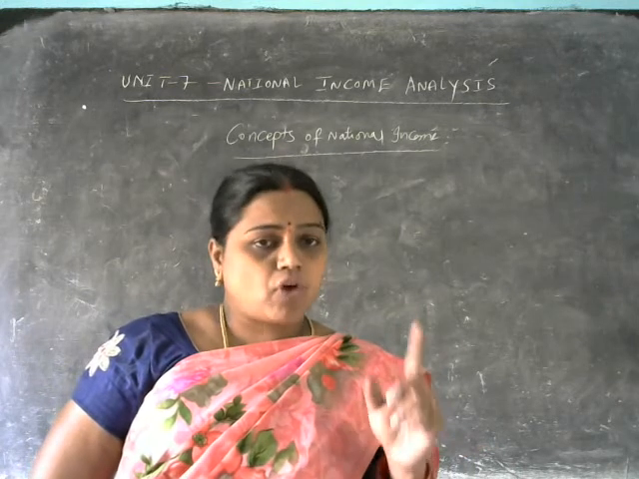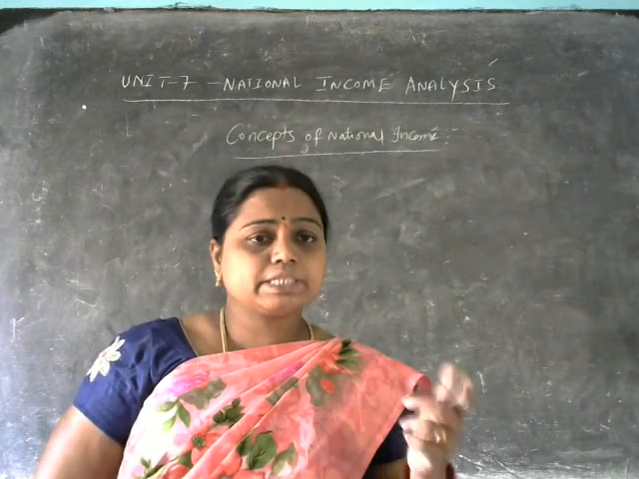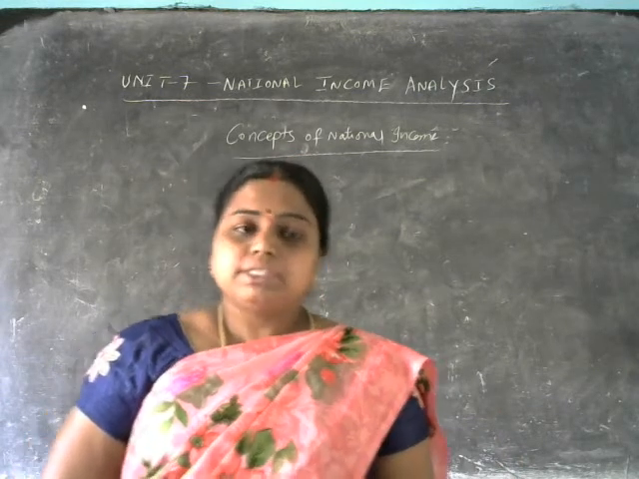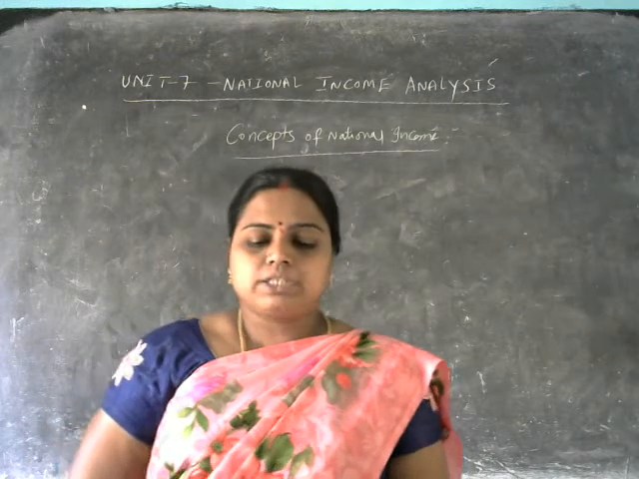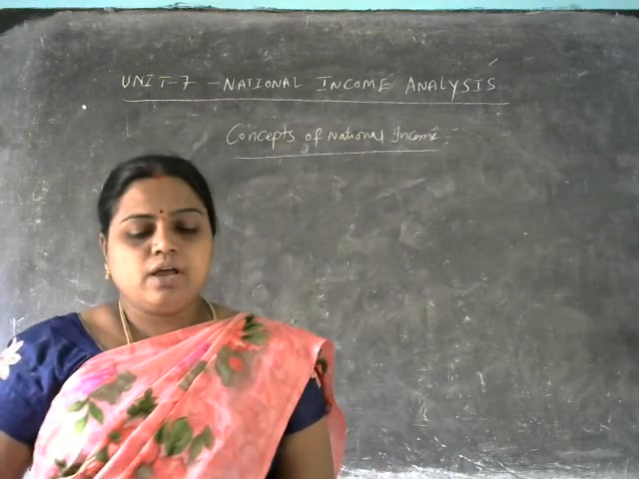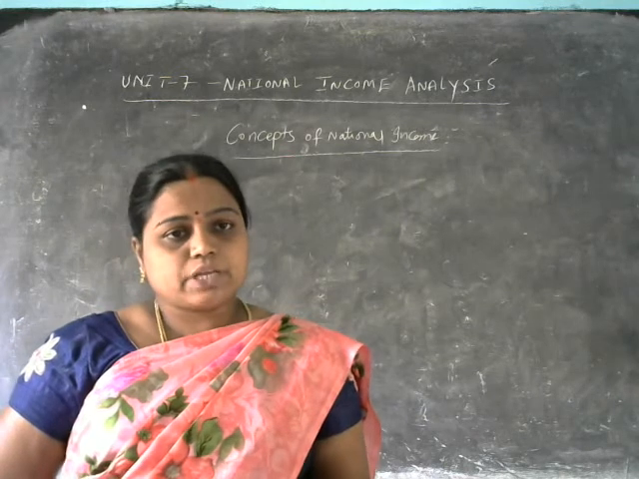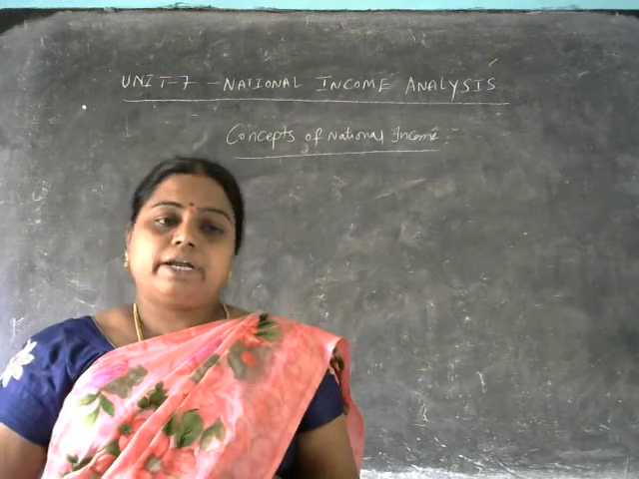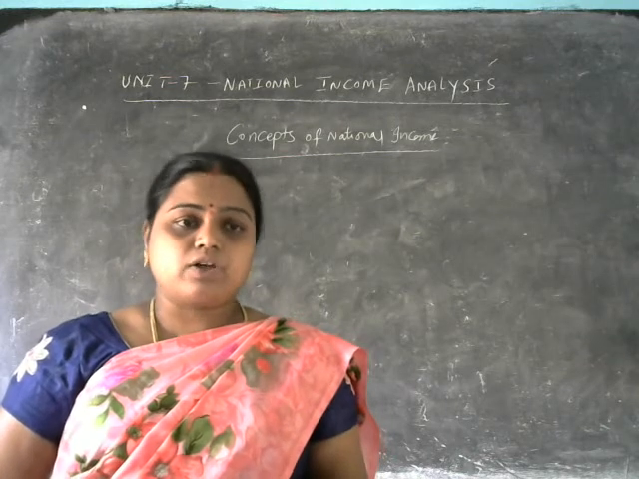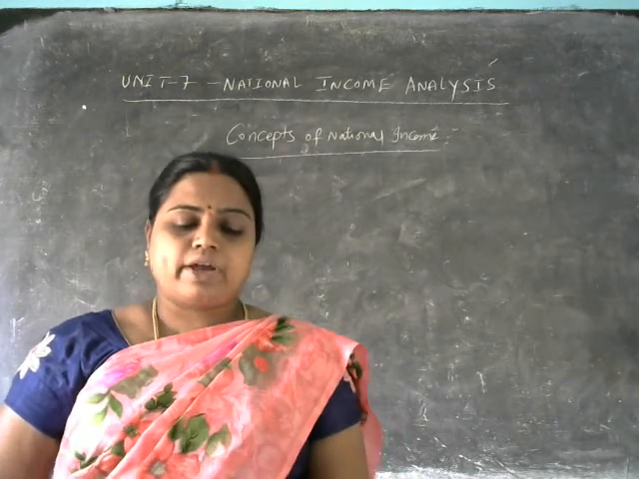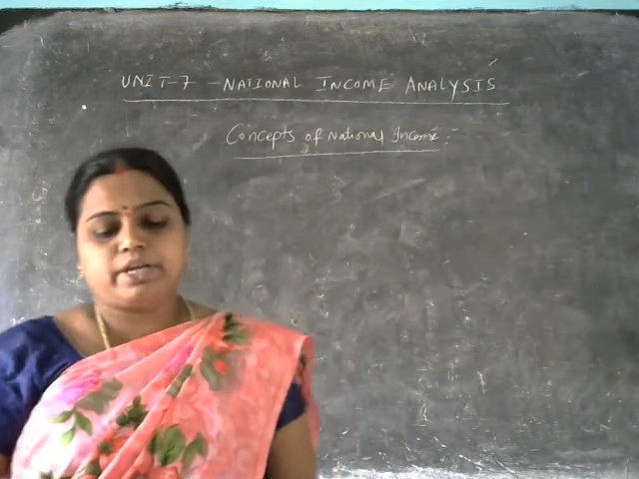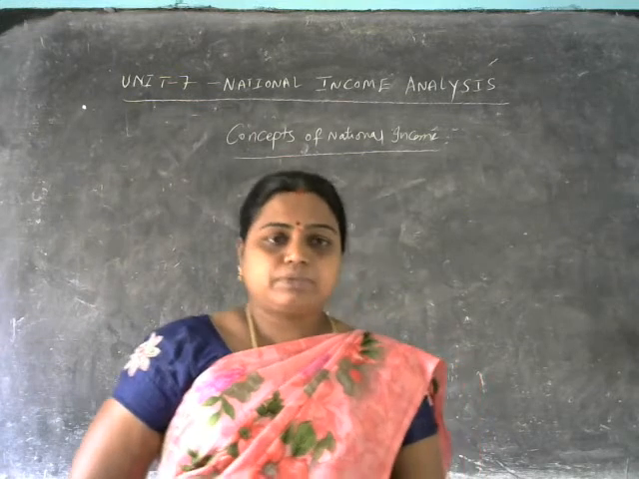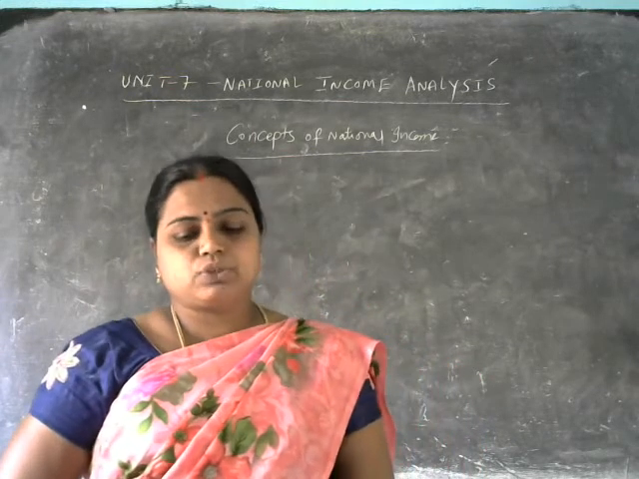The various concepts involved in our national income are gross national product, gross domestic product, net national product, net national product at factor cost, personal income, disposable income, real income, and per capita income. So these are the different concepts included in our national income. What are those here?